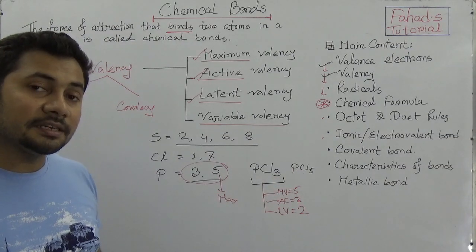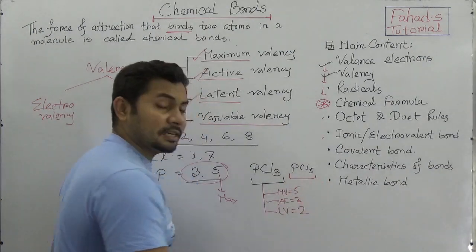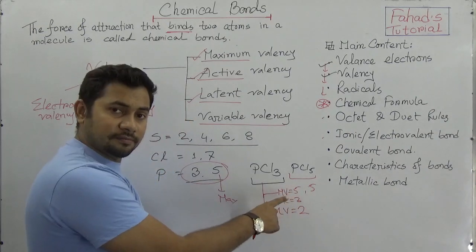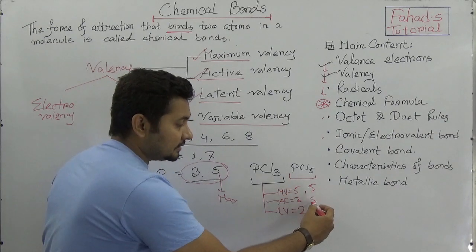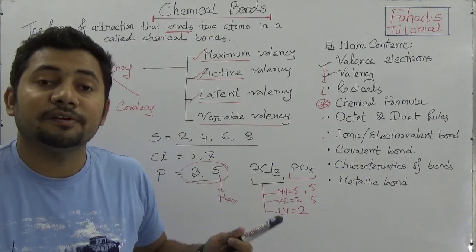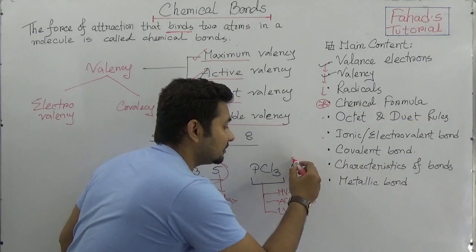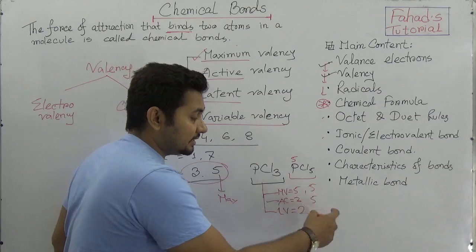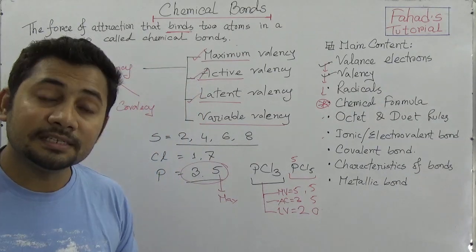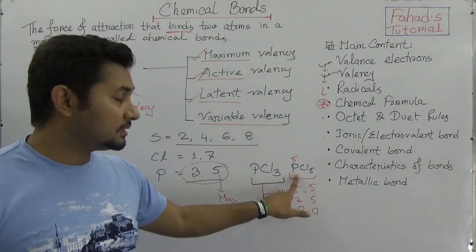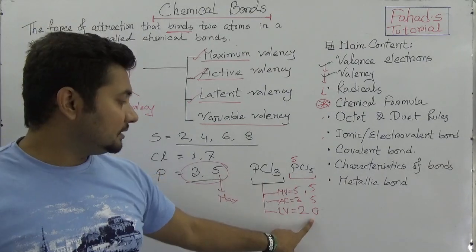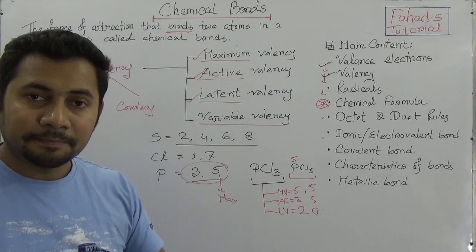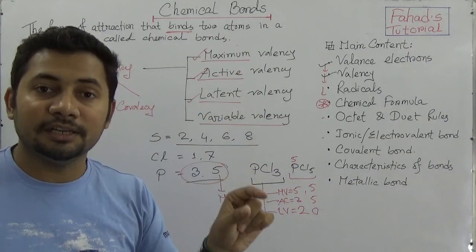But in case of PCl5, which is phosphorus pentachloride, the maximum valency of phosphorus is also 5. And the active valency is 5 here, because in phosphorus pentachloride the valency of phosphorus is 5. If you deduct, you will have 0. So the latent valency of phosphorus in phosphorus pentachloride is 0. So I hope you understand how to find out these 4 valencies in a molecule.